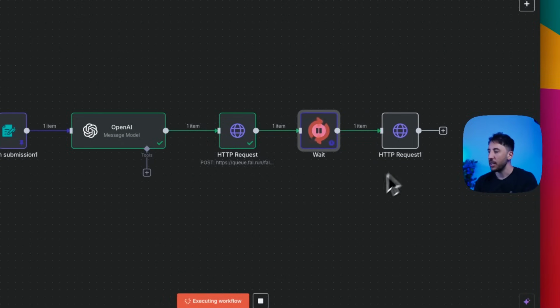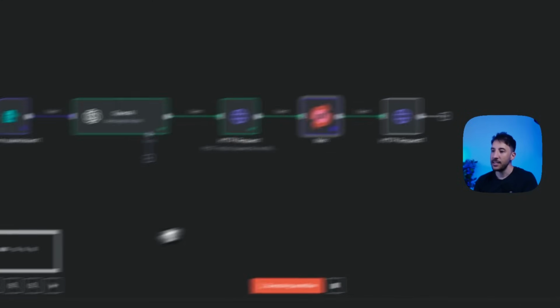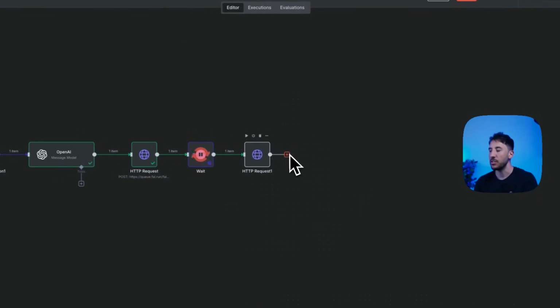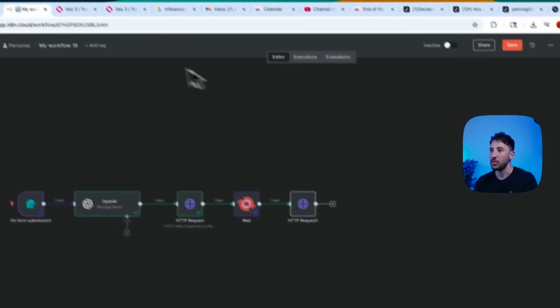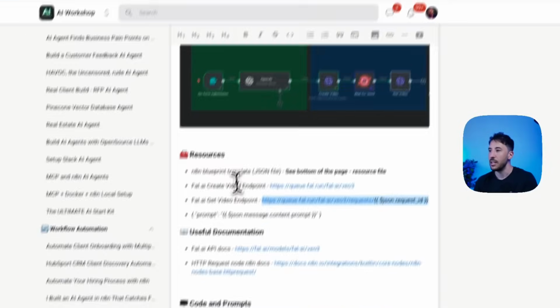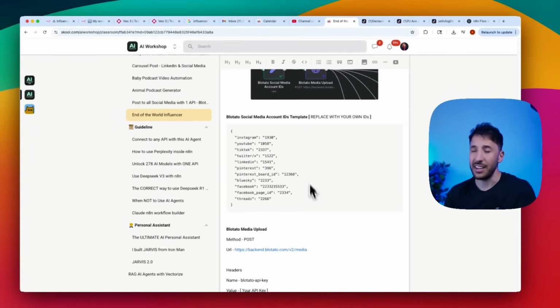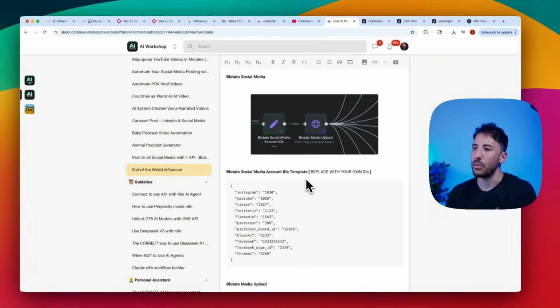Now, while this is loading, this next part is optional. You don't have to do this, but you can actually post this to multiple social media accounts using a tool called Blotato. I've already done a step-by-step tutorial on this, so I'll put the link in the description for that video if you want to check it out.